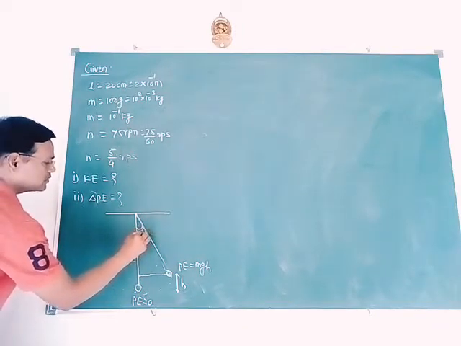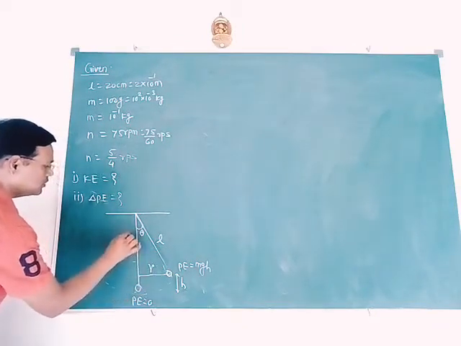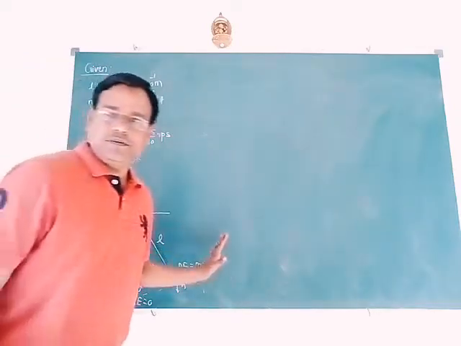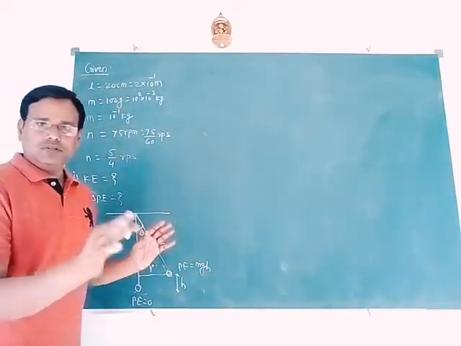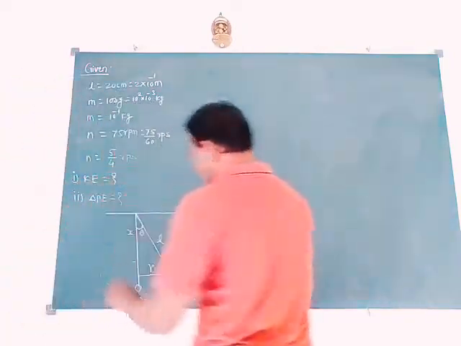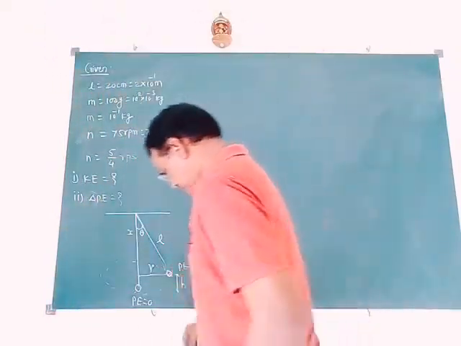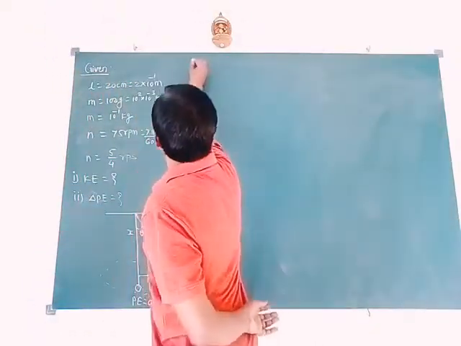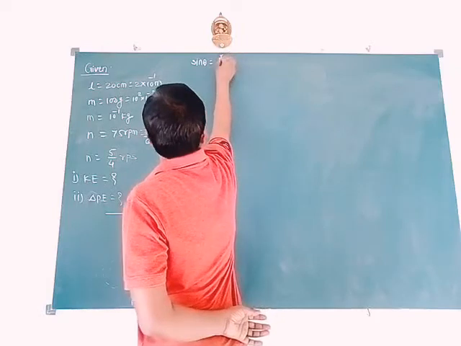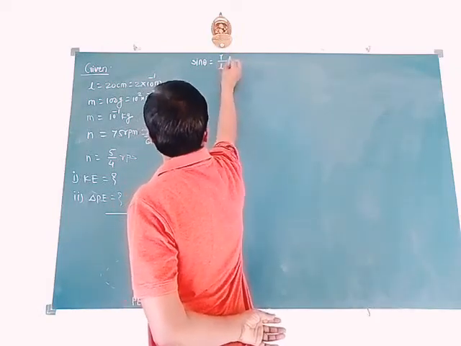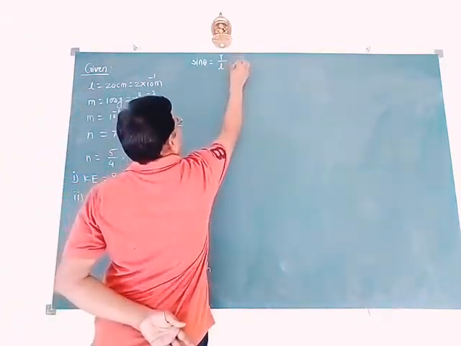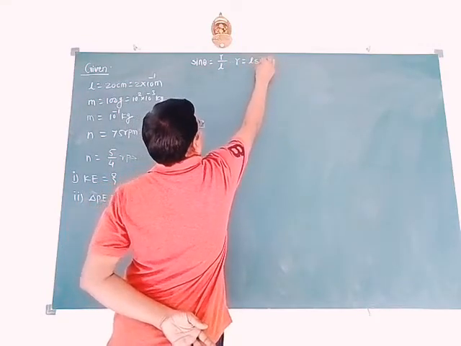Again one thing, here is angle theta, this is L, this is r, suppose this is x. So in this figure first we will find out the angle and some physical quantities. What is sin theta in this figure, or cos theta? So first of all, sin theta equal to r by the hypotenuse, that is length L. Therefore small r can be written as L into sin of theta.